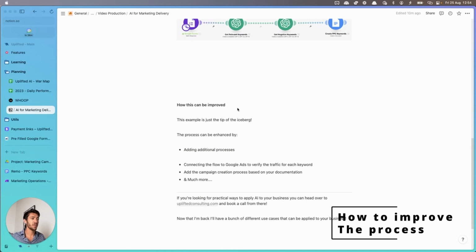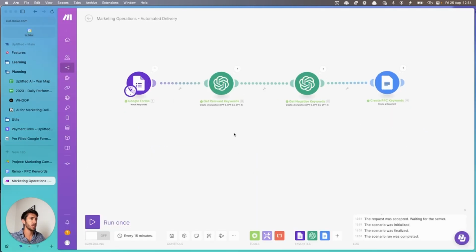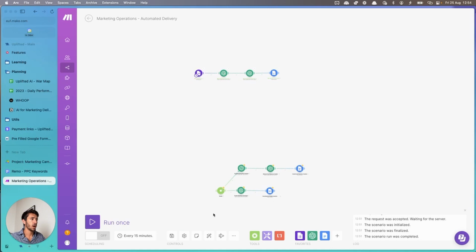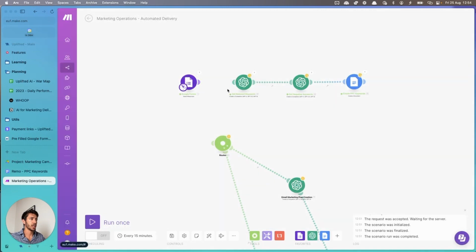As I mentioned before, this is just the tip of the iceberg. This process can really be enhanced in a bunch of different ways. The first thing could be to add additional processes. So here, for example, in the Make document, what I added over here is a router that can be used to run multiple different commands at a time.